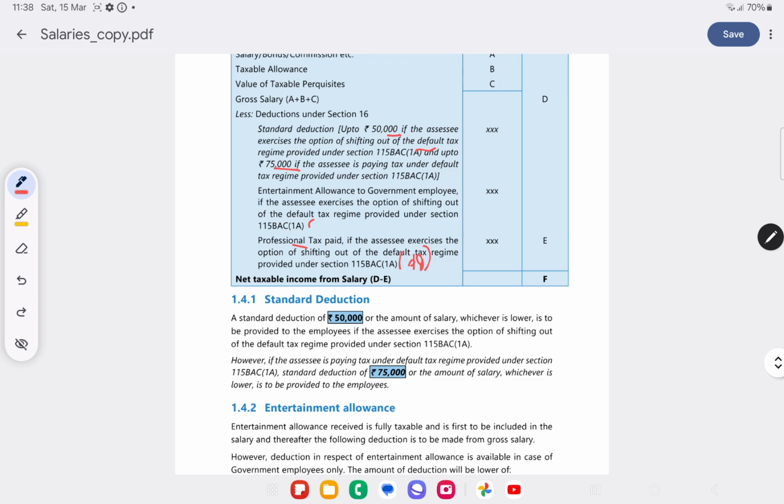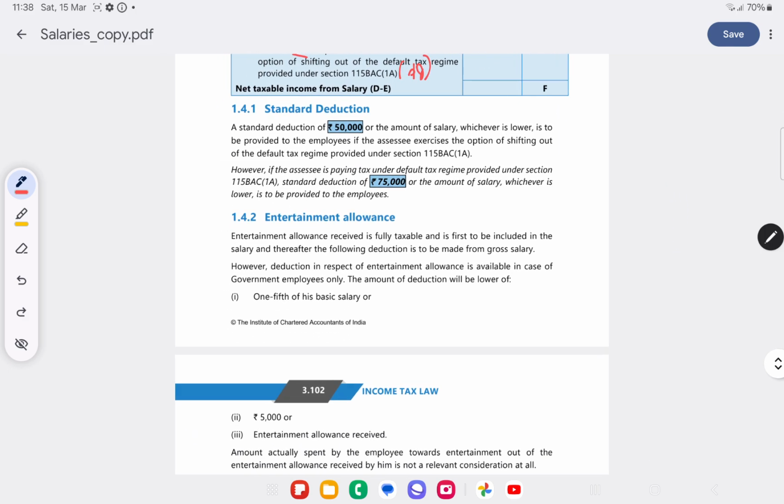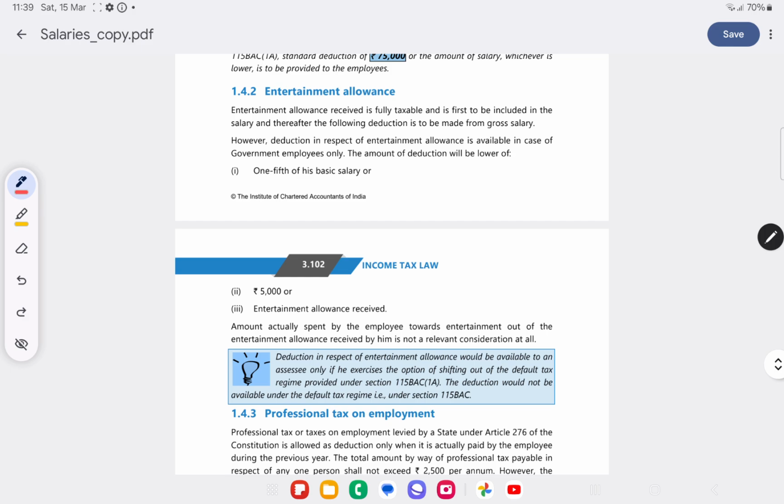Net taxable income. Entertainment allowance received is fully taxable and is first to be included in salary, and thereafter the following deduction is to be made from gross salary. First it is included in the salary, and later it is deducted. It is available for government employees only. The deduction is the least of: one-fifth of basic salary, 5,000, or the amount received.